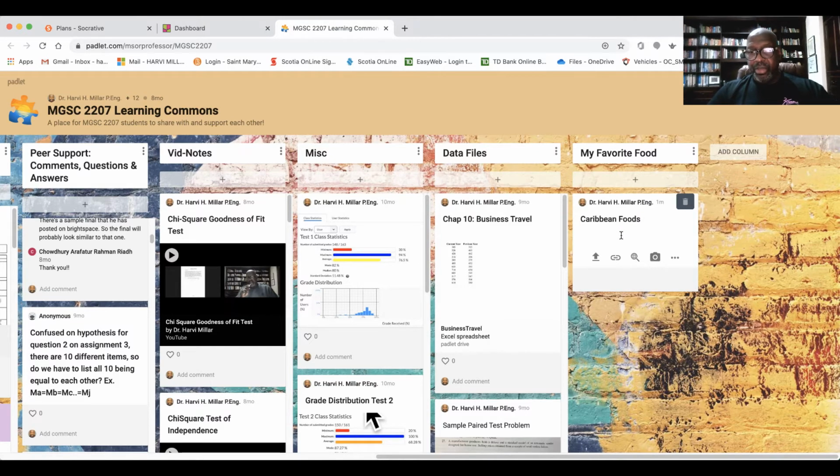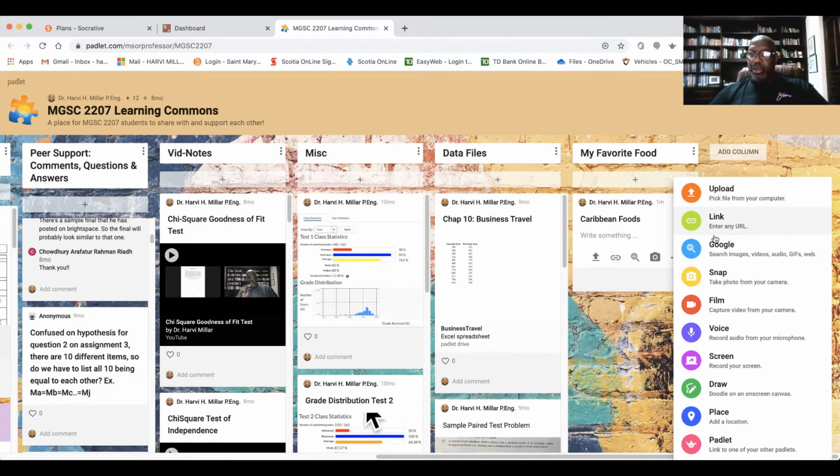And I could either write something, or I could add a link. I could upload a file, as you can see here. I could Google. I could take a picture. And there are more items. Look at the things that you could put in here: upload, link, Google, snap, film, voice, screen, draw. So all of that are things that you could actually put in that space right there. That's just wonderful functionality if you could use it. What you can do is actually decide what are the things that I would use most over here.